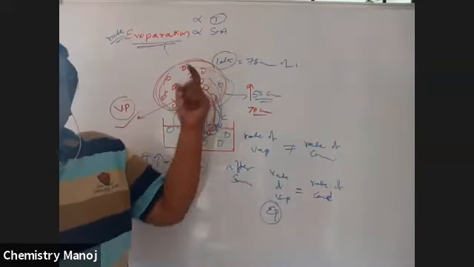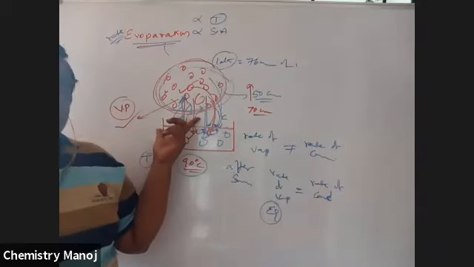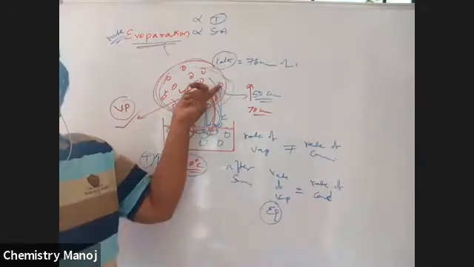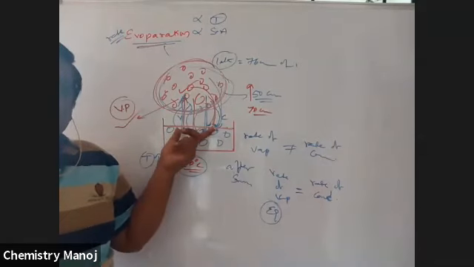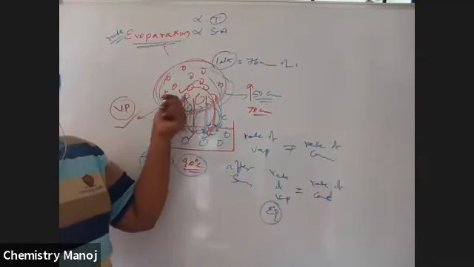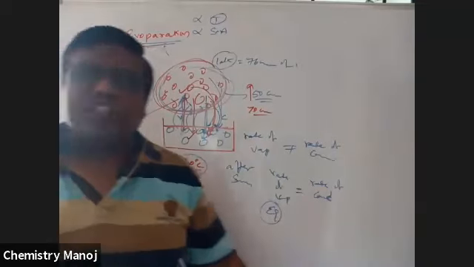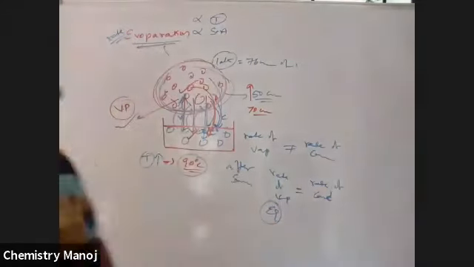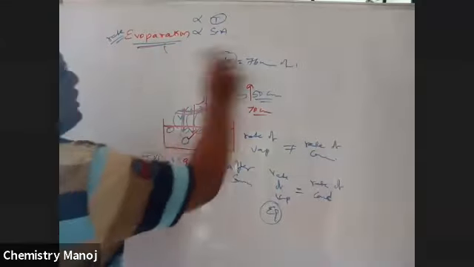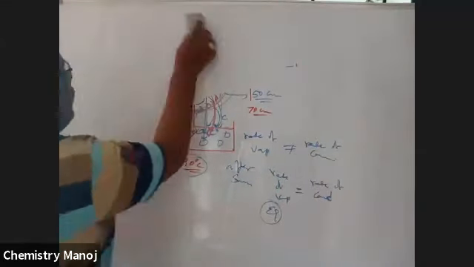Now that vapor applies some pressure on the surface of the liquid. That pressure due to its vapor is called the vapor pressure of the liquid. Now, what is the statement for this? What is vapor pressure?